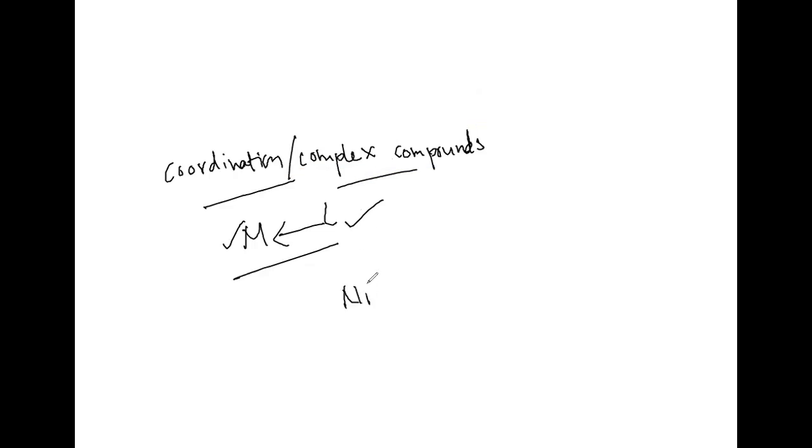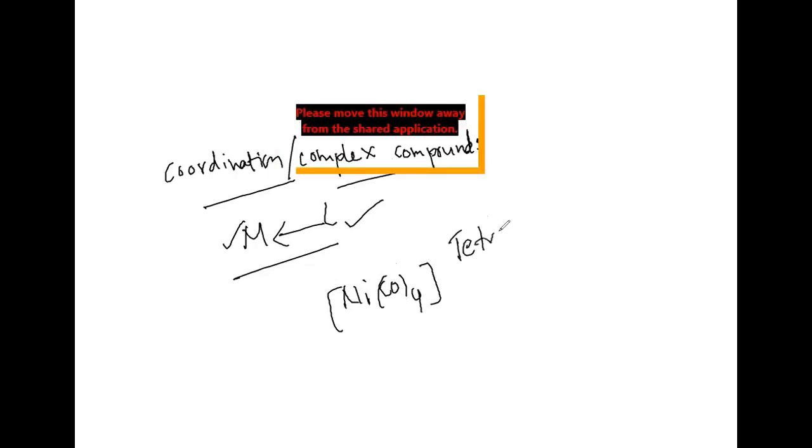What is this coordination entity? If you take Ni(CO)4, what is the name of this particular compound? Anyone? What is the name of this one? Tetracarbonyl nickel. Very good. Tetracarbonyl nickel we can take.